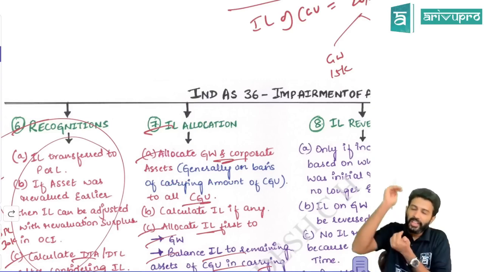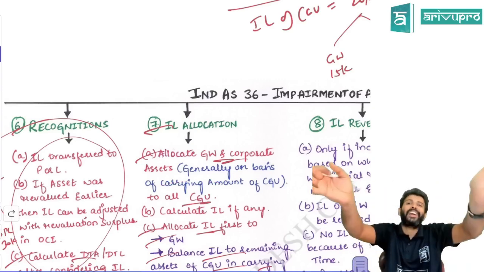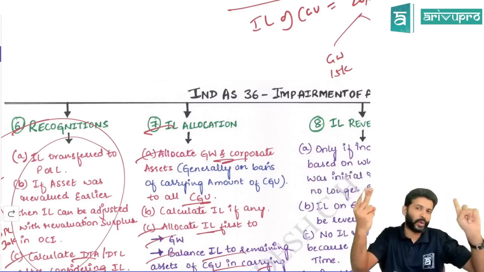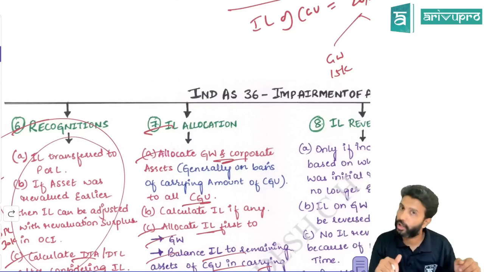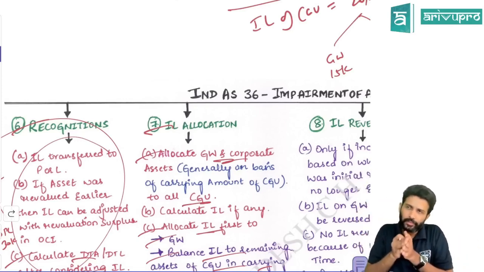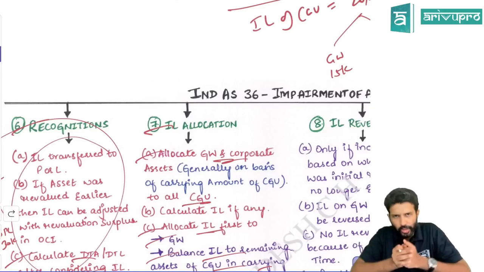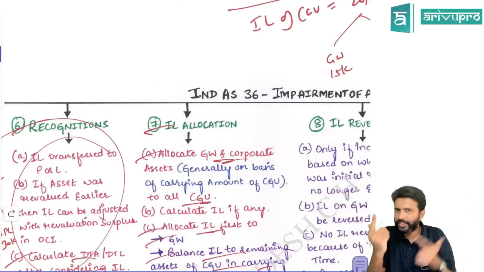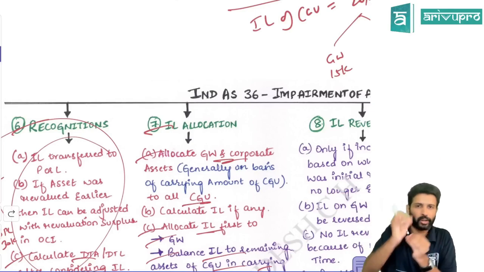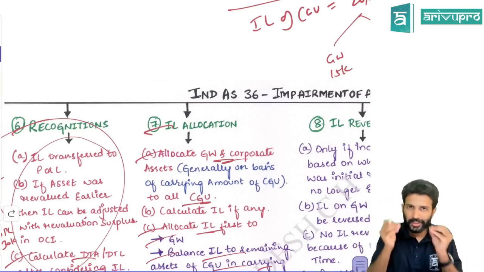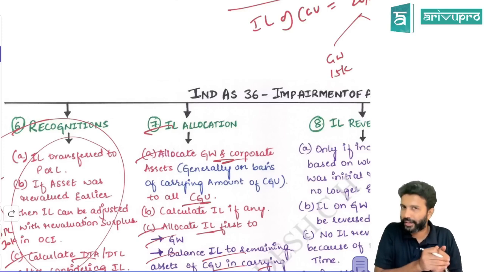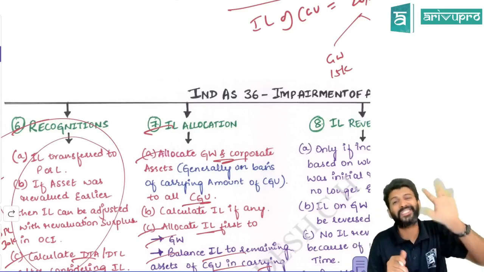That means if there is goodwill or corporate assets, you have to allocate among the CGUs. So if you have goodwill of 1 lakh and 2 CGUs, the 1 lakh of goodwill has to be allocated to all the CGUs or only one CGU, the problem will tell that. If the goodwill is related to all the CGUs, we'll allocate it to all. If it relates to only one CGU, we'll allocate it to one. Problem will give us guidance on that. In what ratio it should be allocated, they'll mention in the problem. So basically the point I'm trying to prove is that goodwill and corporate assets can't generate independent cash flow, so you have to test their impairment only at CGU level.